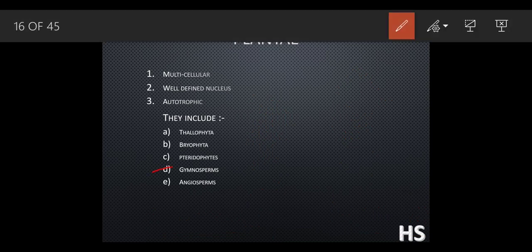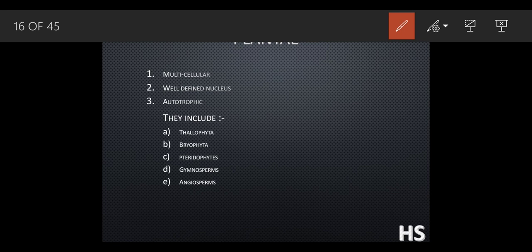Now, gymnosperms. So first, angiosperm means what? Covered seeds. So what would be gymnosperms? The seeds which are not covered. Yes. So gymno means naked then. Naked means which is not covered. So why is it not covered?